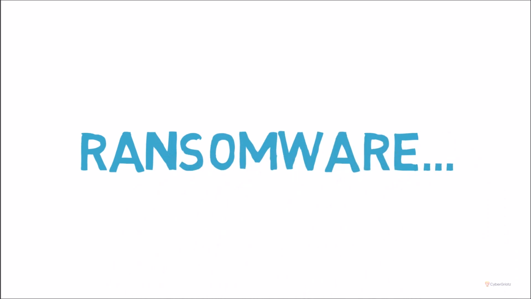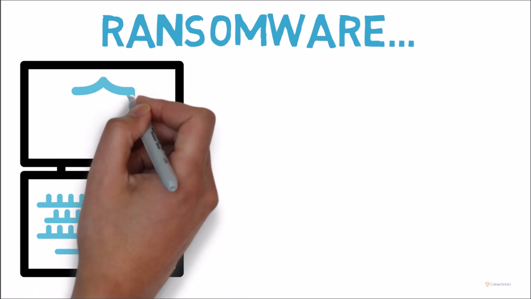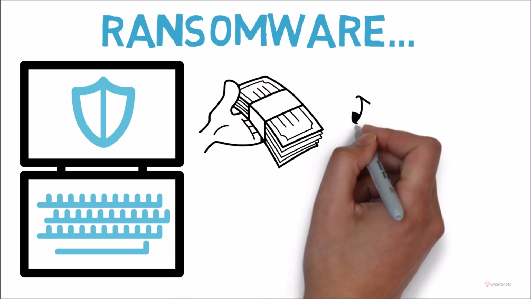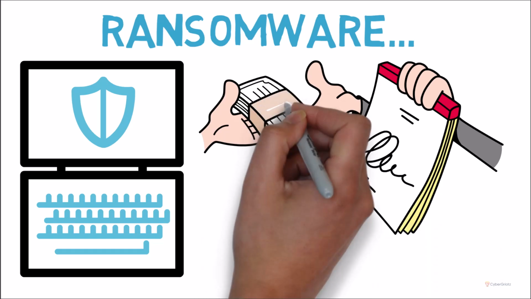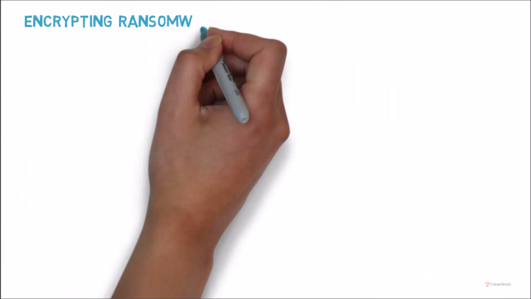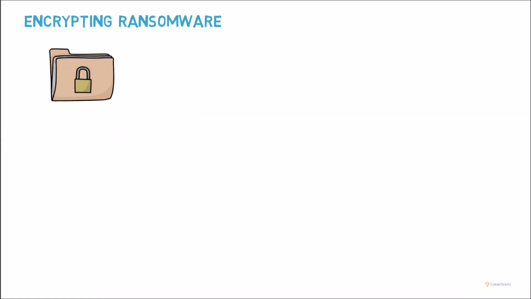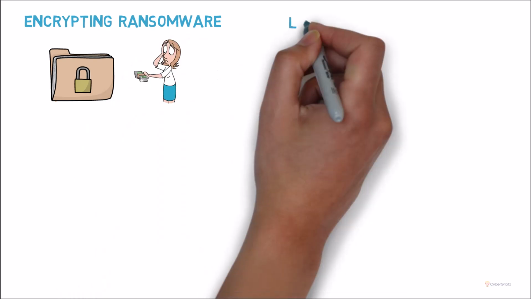What is ransomware? Ransomware is a type of malware that infects computers, encrypts files, and demands payments for their release. It's as if someone has taken your digital possessions hostage and won't return them unless you pay up. There are primarily three types of ransomware. Encrypting ransomware. This is the most common type, which encrypts your files and demands a ransom for the decryption key.